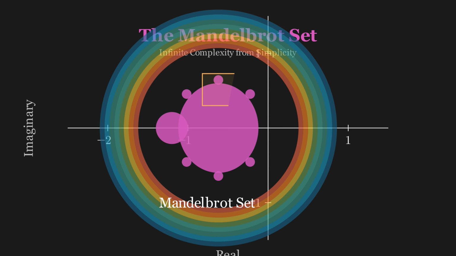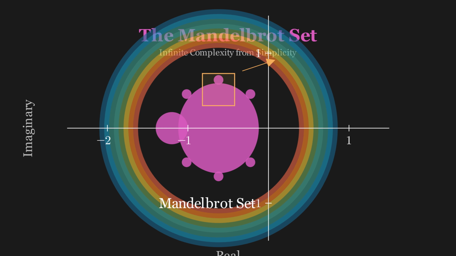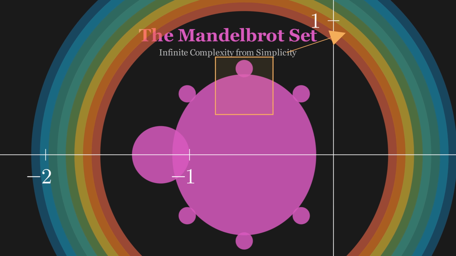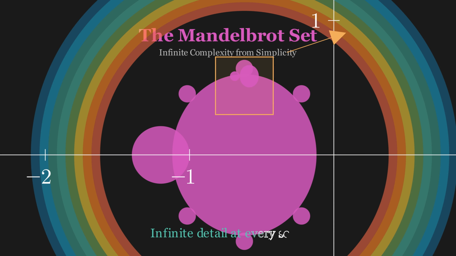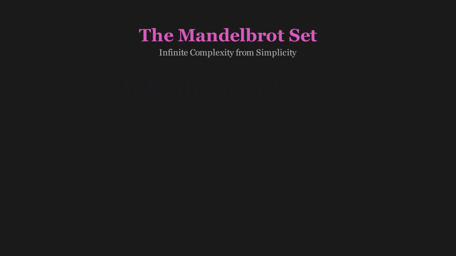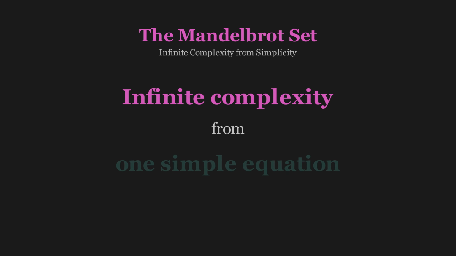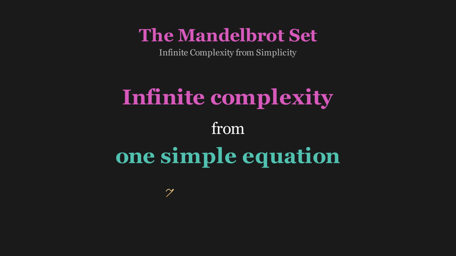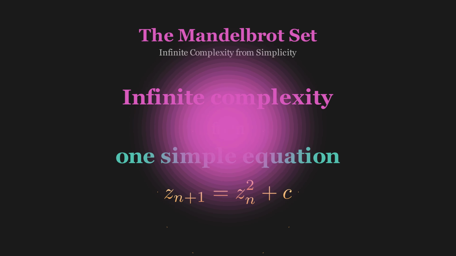But here's what's truly remarkable. Zoom in on any part of the boundary, and you'll find infinite detail. Smaller copies of the whole set appear everywhere. Spirals, seahorses, lightning bolts, all generated by that one simple equation. The Mandelbrot set contains infinite complexity within a finite space. It's a window into how simplicity can generate endless intricacy. From one equation, a universe of structure.